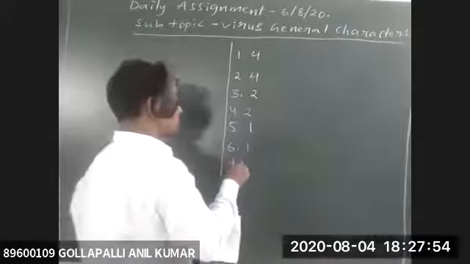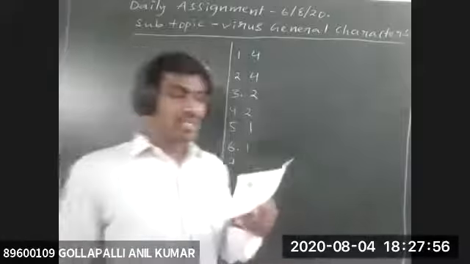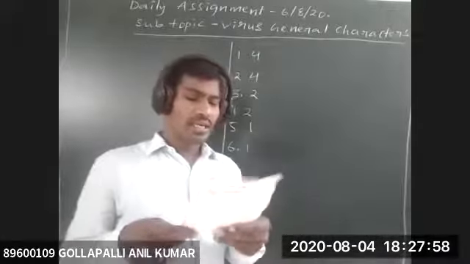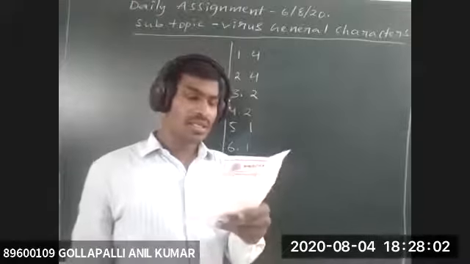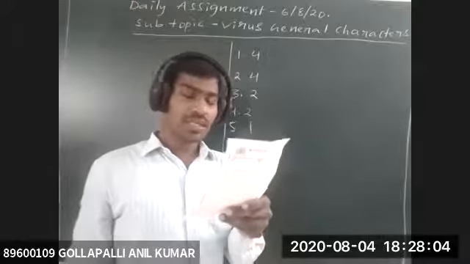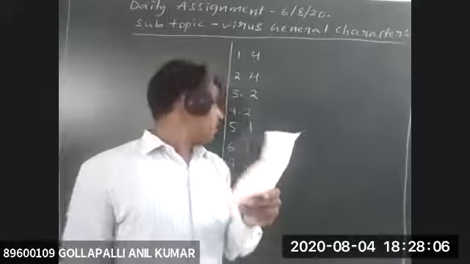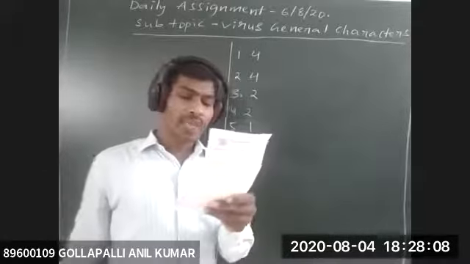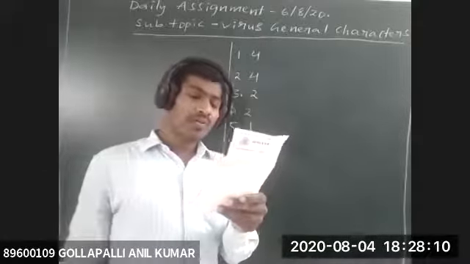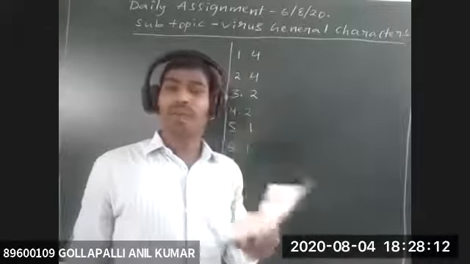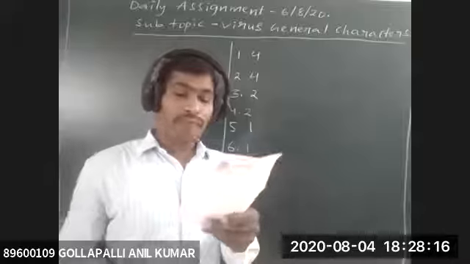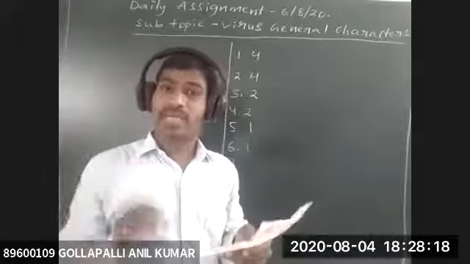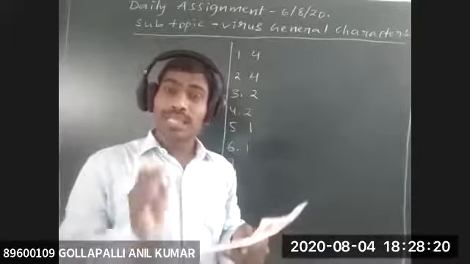The next one is the seventh question. Select the wrong statement. First option: in general, viruses which infect plants have double-stranded DNA. This is the wrong statement. Viruses which infect plants have single-stranded RNA.